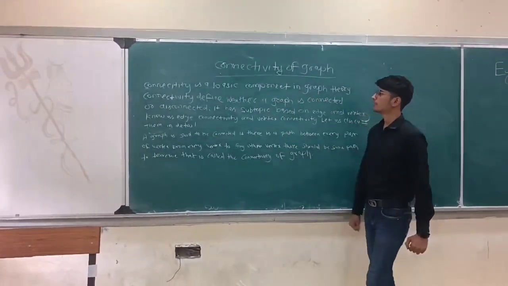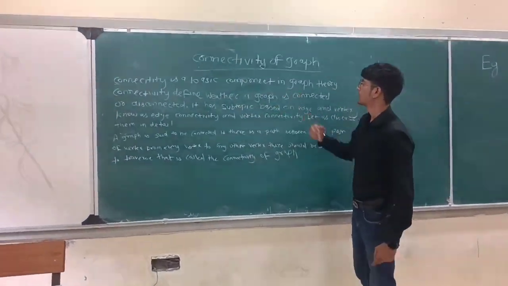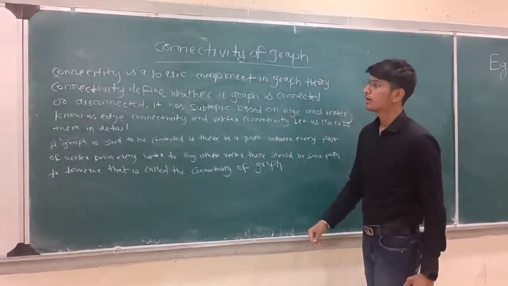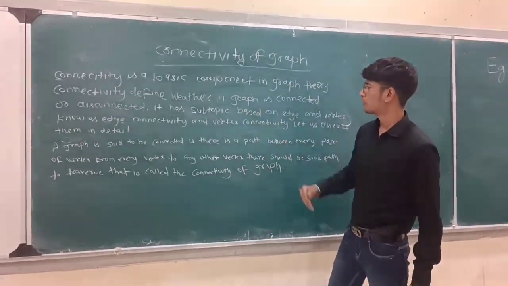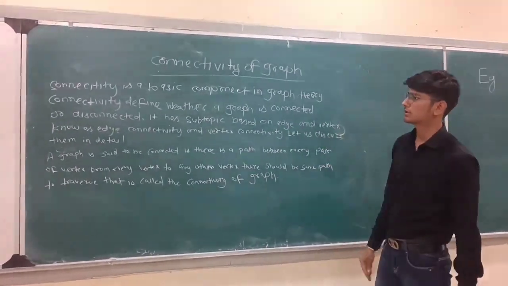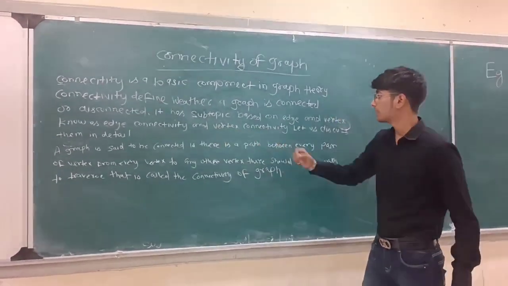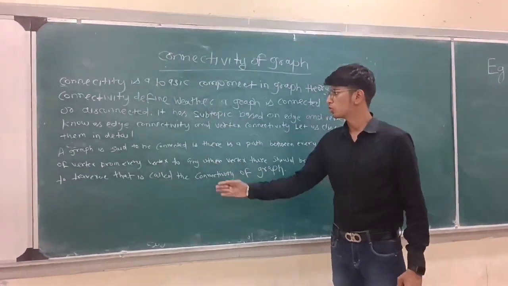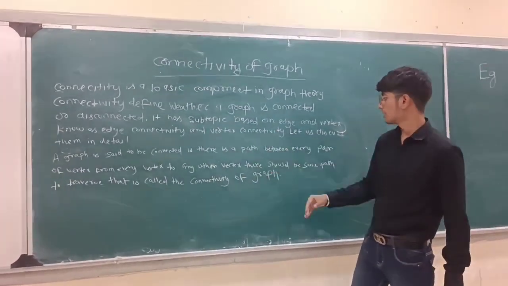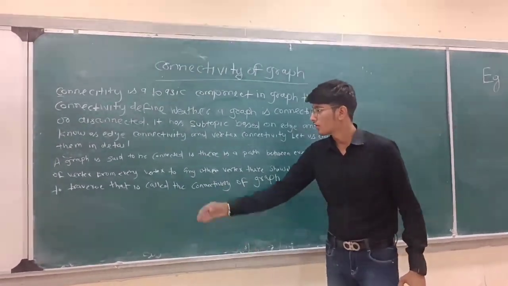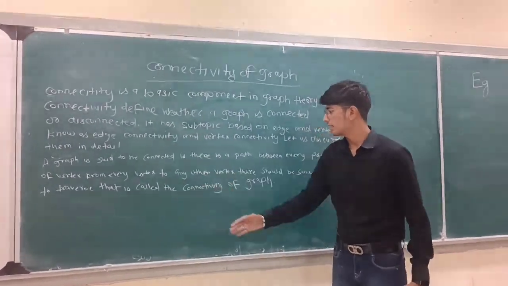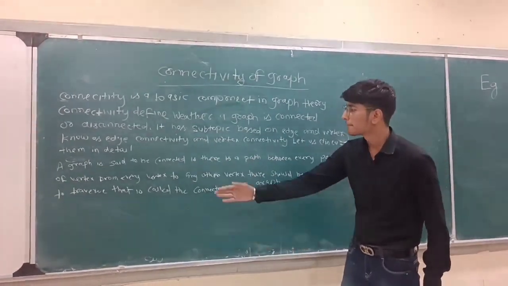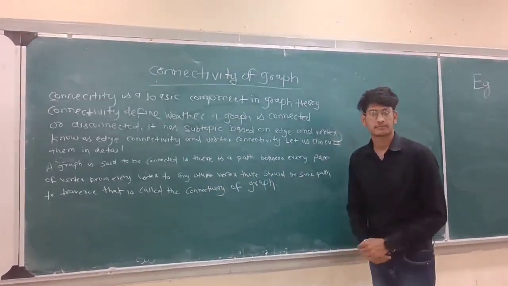Now, connectivity of graph. Connectivity is a basic component in graph theory. Connectivity defines whether a graph is connected or disconnected. It has subtopics based on edge and vertex. Now, edge connectivity and vertex connectivity, let us define in detail. So, a graph is said to be connected if there is a path between every pair of vertices. From every vertex to any other vertex, there should be a path to traverse. That is called connectivity of graph.